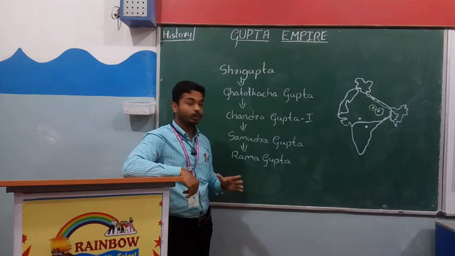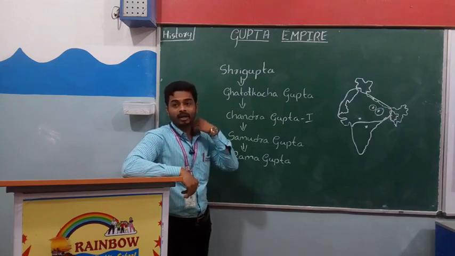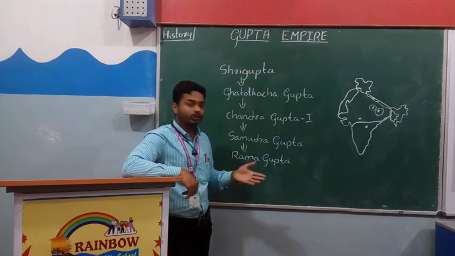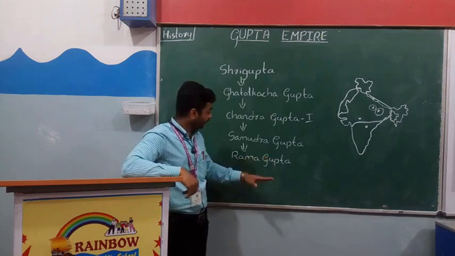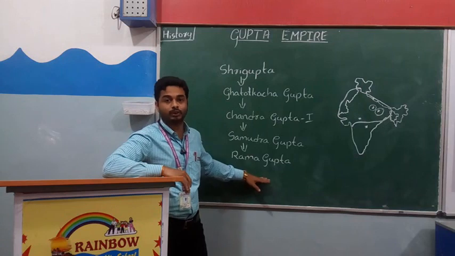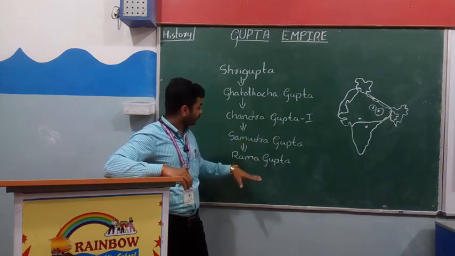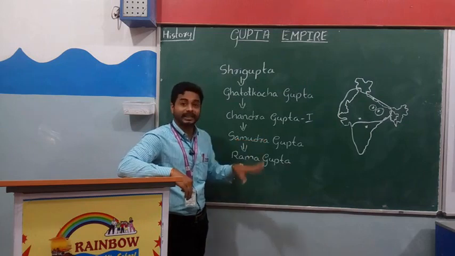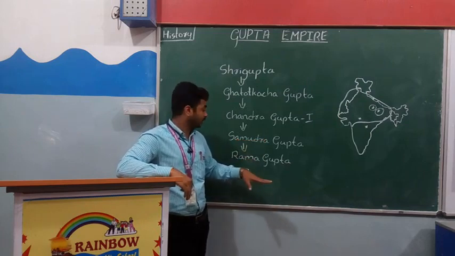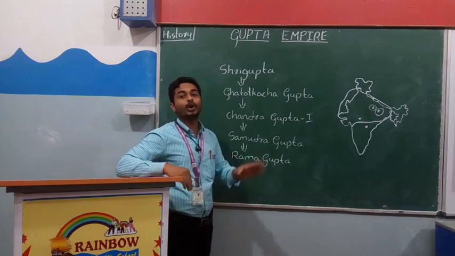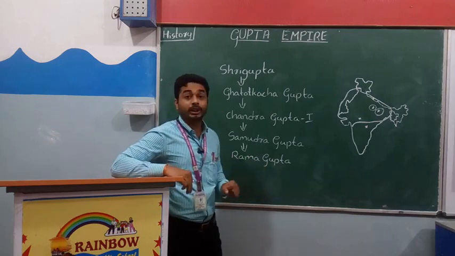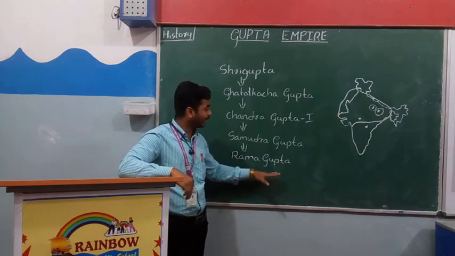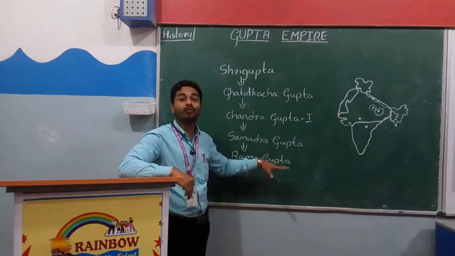It's shocking, right? Can anybody give their wife to others? It is not a good thing, but he did it because of the fear of the Shakas. But his younger brother Chandragupta II could not bear this situation. He got very angry at his own brother because he had given his wife to the Shakas.